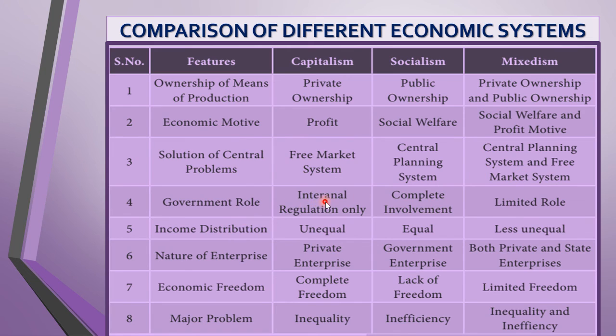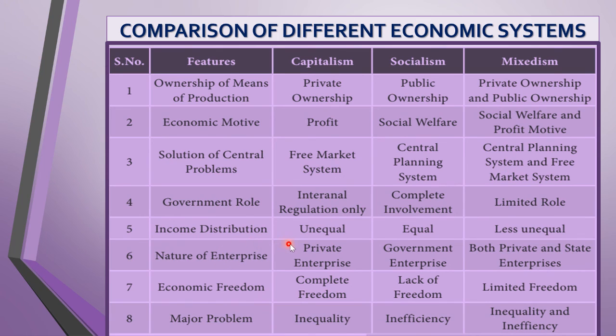Government role. Here it is internal regulations only. So the role of the government is very limited in capitalism. The role of the government is to protect the people. They take care of defense and the money supply. That is all their work. The other work is done by private people. Socialism, the government has complete involvement. Government only does everything. Mixed economy, the government role is limited because the government aim is to give only the plans. The government will give the objective, the plan, the target, but the working has to be done by the private as well as the public.